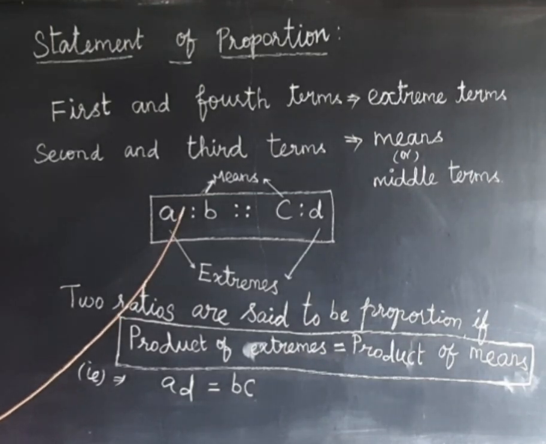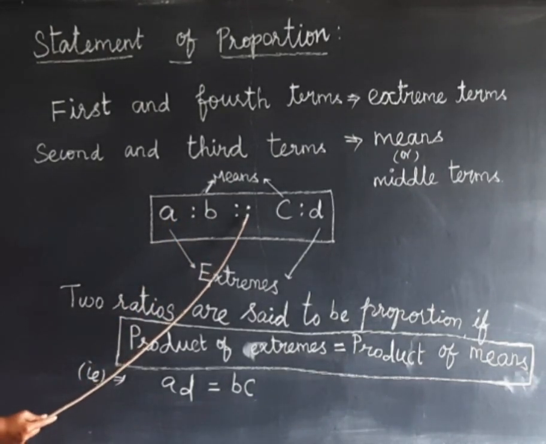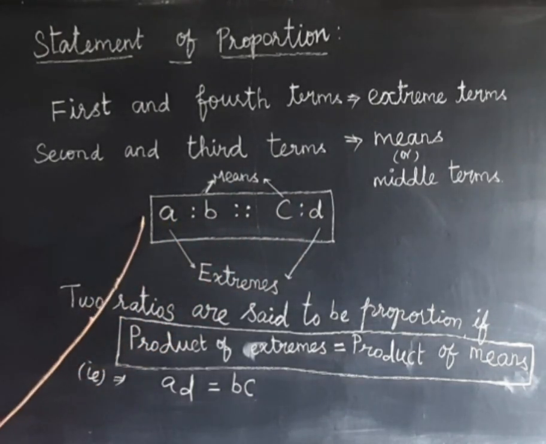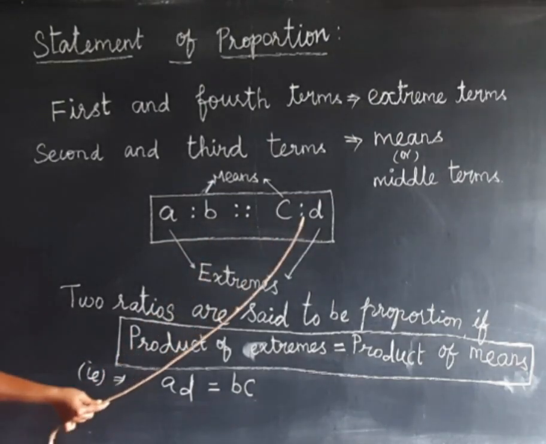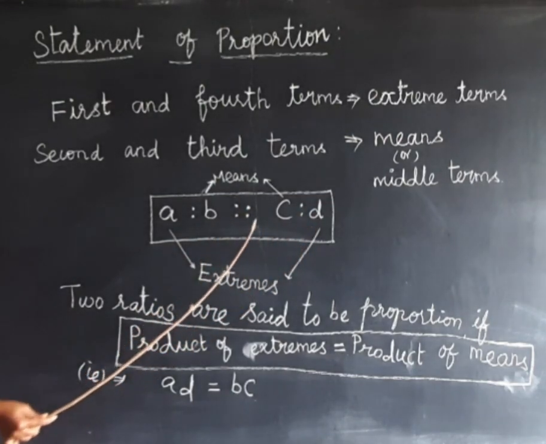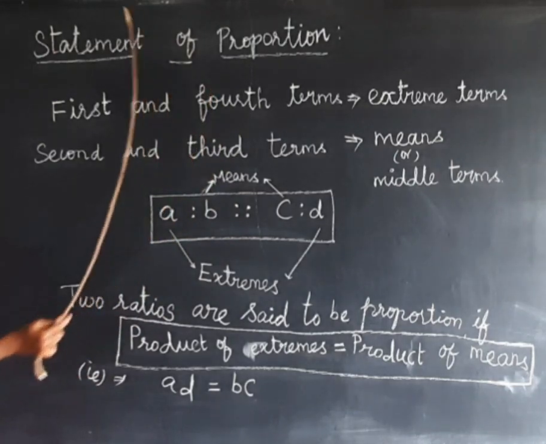In order, A is to B as C is to D. Here the "as" symbol represents proportion.